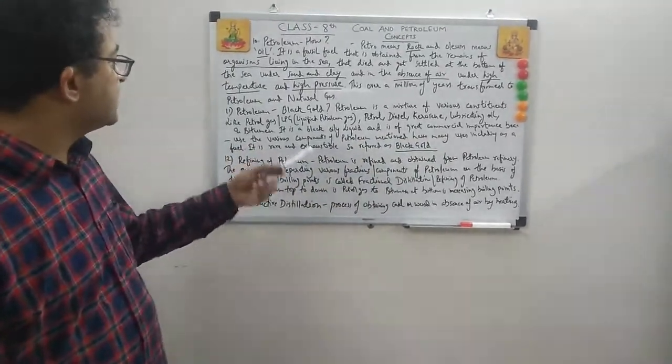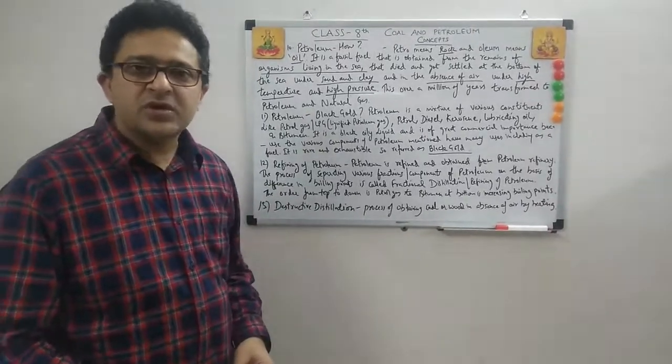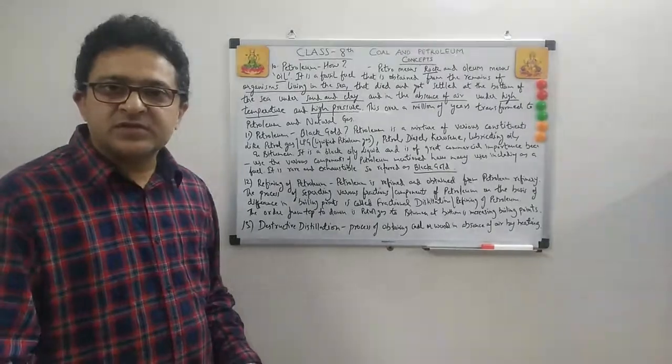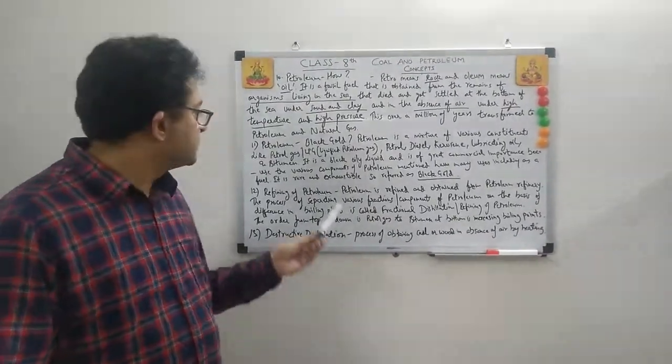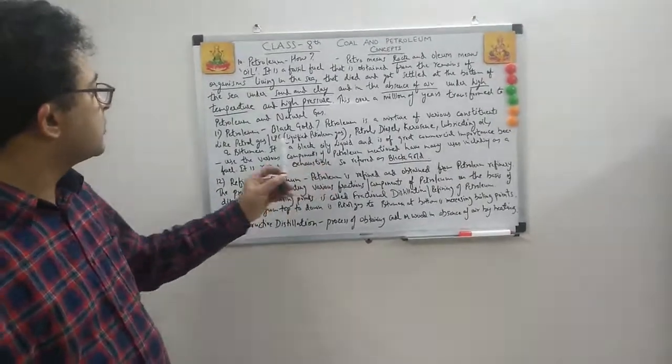And bitumen, as I told you, is used for metalling the roads. Instead of coal tar, now bitumen is being used. I was telling you in the previous slide that bitumen is being used, and I'll tell you further. So this is bitumen. All these are various constituents of petroleum which are obtained.